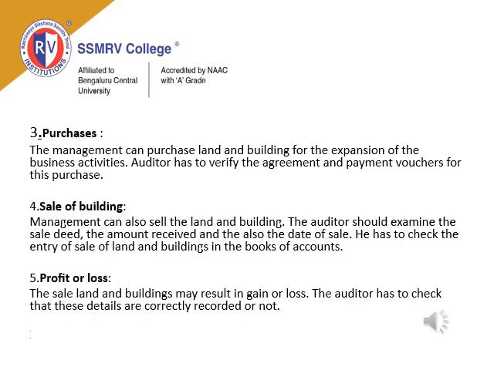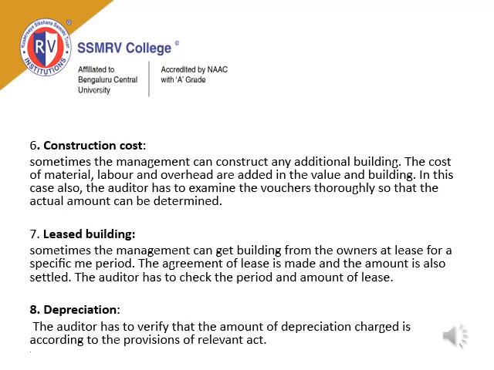Construction cost. Sometimes the management can construct any additional building. The cost of material, labor, overhead are added into the value of the building. In this case also, the auditor has to examine the vouchers thoroughly so that the actual amount can be determined. Any false corrections or errors or any extra expenses showing or lowering the expenses, these all are frauds and errors. So the auditor has to verify if at all construction cost is there.